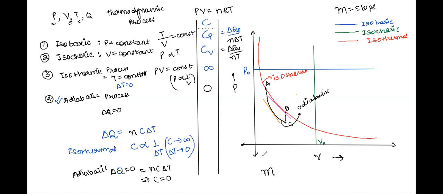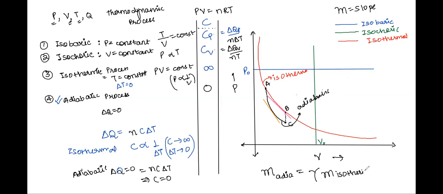So the slope for an adiabatic curve is given as gamma times the slope, or m, for an isothermal curve. This is something so crucial to understand, class, that the slope for an adiabatic curve is always larger, as you can see in this graph.